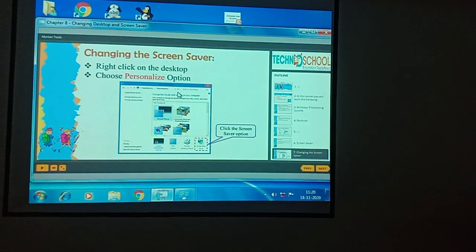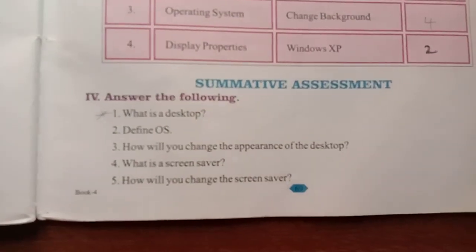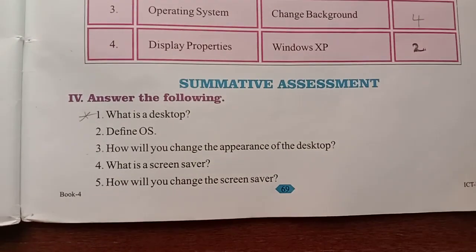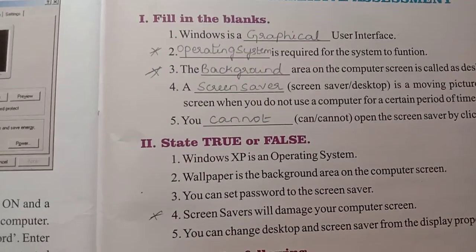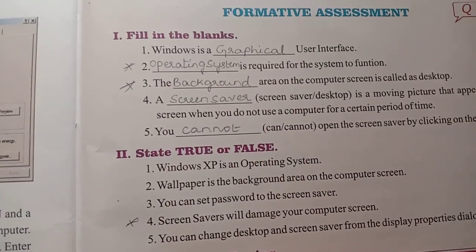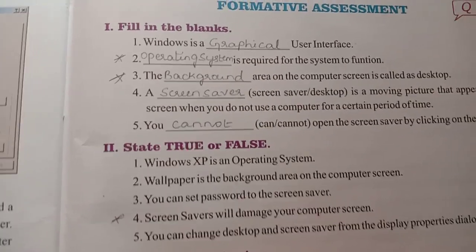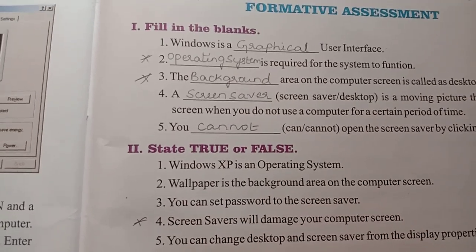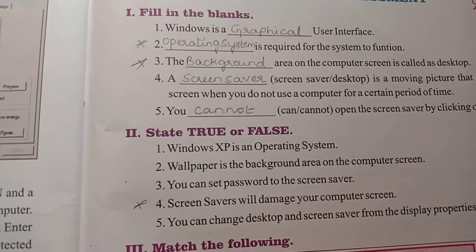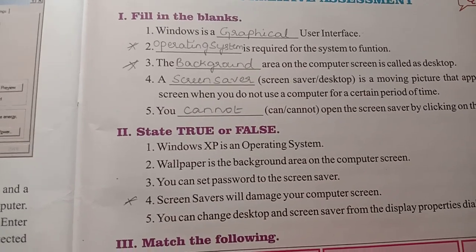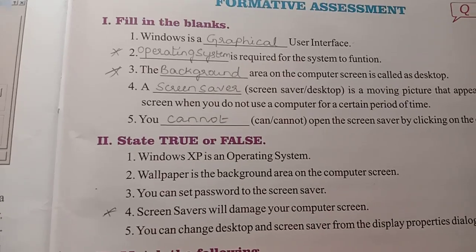Now I request everyone to open your textbook for writing our exercise part. I told everyone to take a textbook, right? Take page number 69, children. First, fill in the blanks. A dash is a user interface. Graphical user interface. Yes, Windows is a graphical user interface. Second one, dash is required for the system to function.